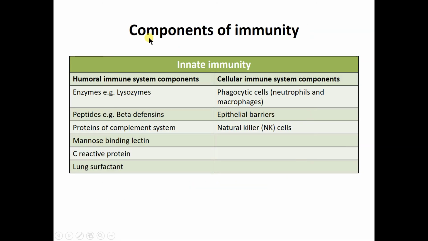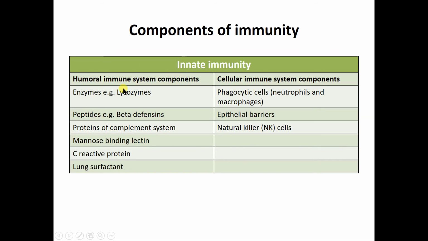Now, which are the different components of immunity? Basically there are two types of immunity. One is innate immunity, another is adaptive immunity. Both of these are again divided into two types: the humoral immune response, meaning a response that doesn't involve any cell, and the cellular immune response, which is associated with certain cells.